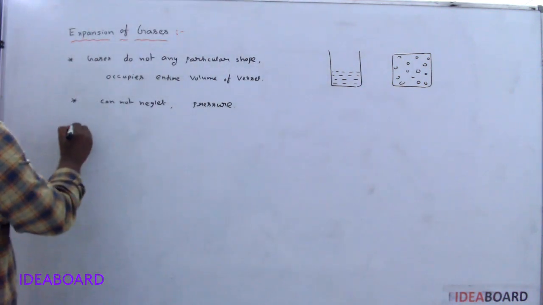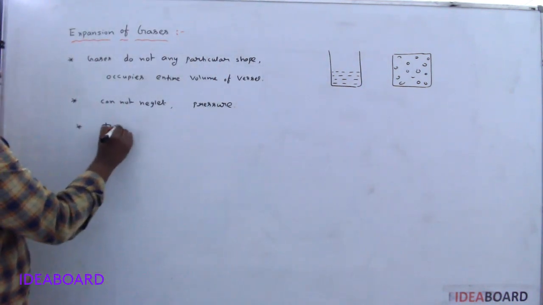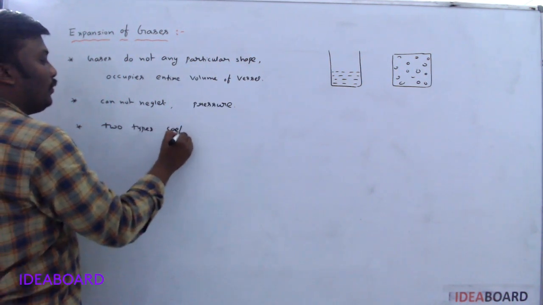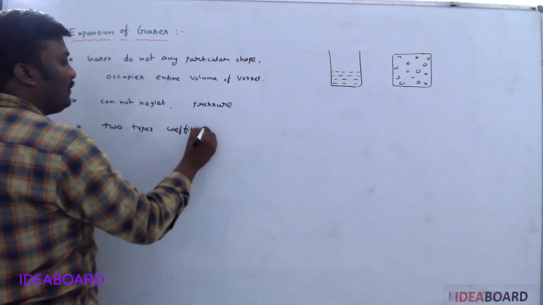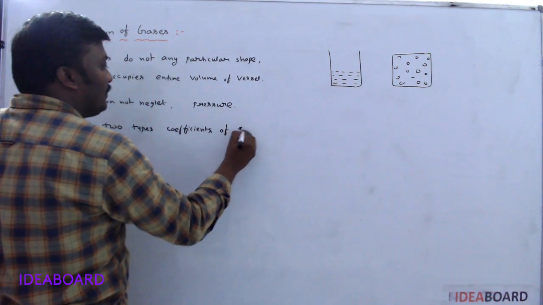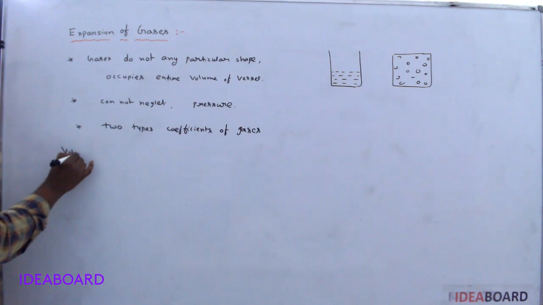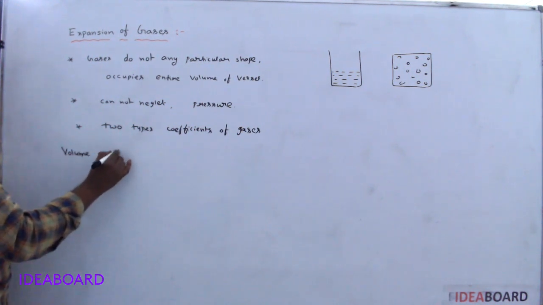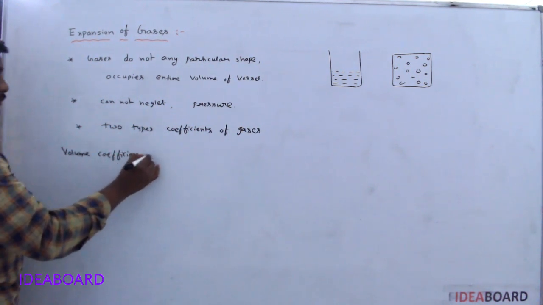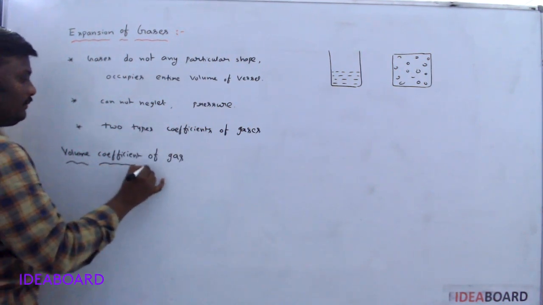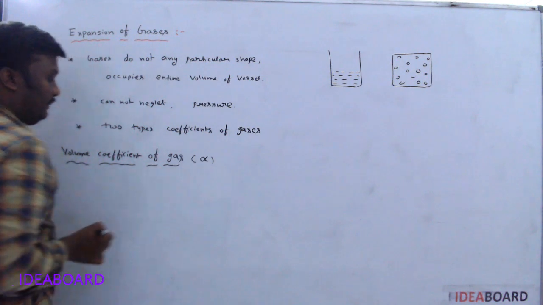Now gases have two types of coefficients. One is the volume coefficient of gas. It is denoted by alpha.